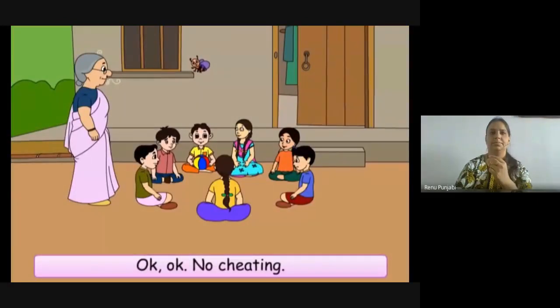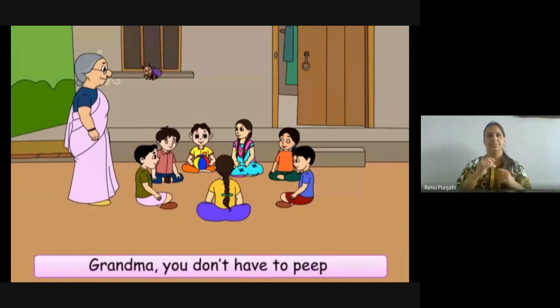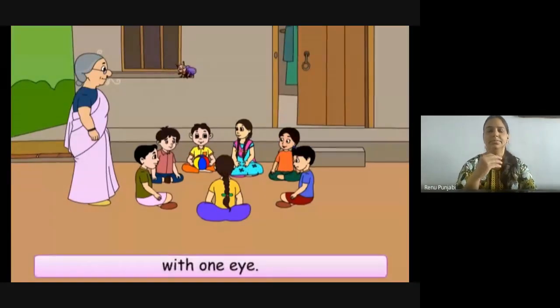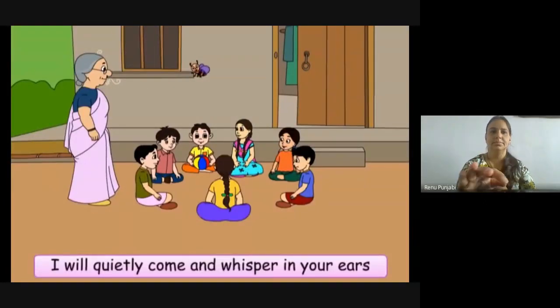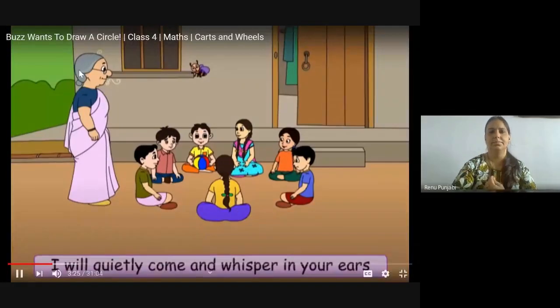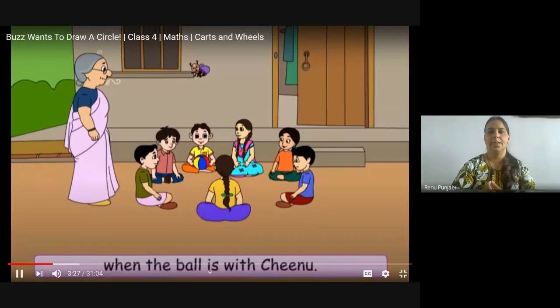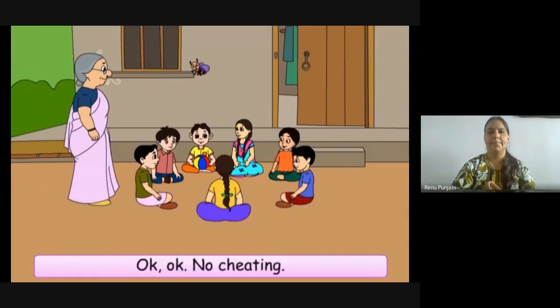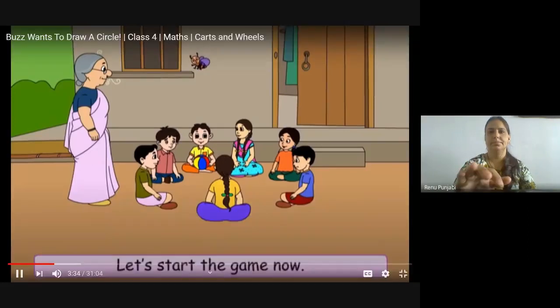But I will peep with one eye, and when the ball is with you, Chinu, I will stop singing. Grandma, you don't have to peep with one eye. I will quietly come and whisper in your ears when the ball is with Chinu. Okay, no cheating. Let's start the game now.